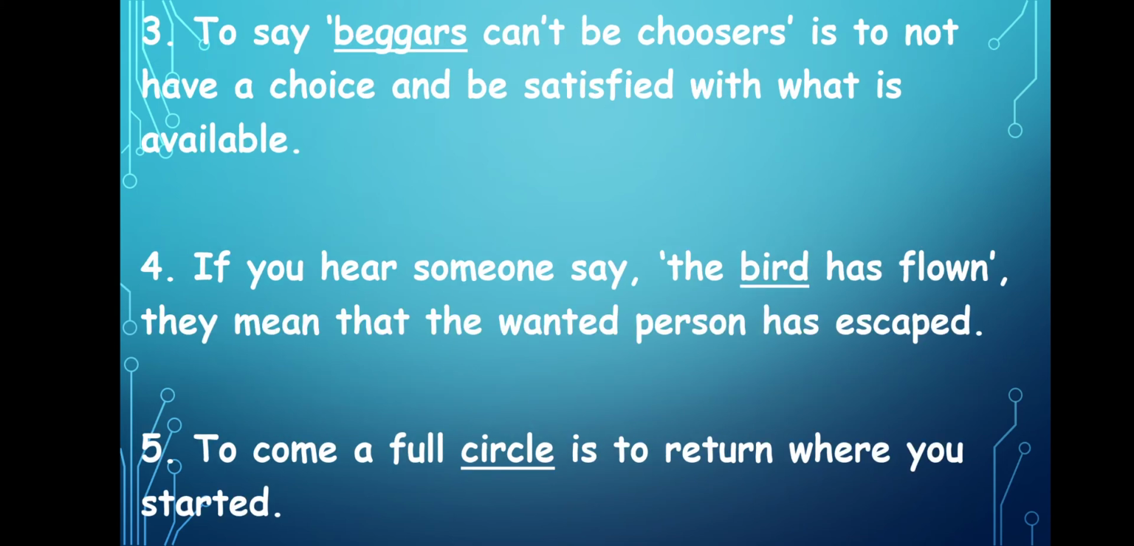To say "dash can't be choosers" is to not have a choice and to be satisfied with what is available. So the answer is beggars. To say beggars can't be choosers is to not have a choice and to be satisfied with what is available. If we don't have a choice and must be satisfied, then we can say that beggars can't be choosers. So this is the meaning of this idiom. The third answer is beggars.